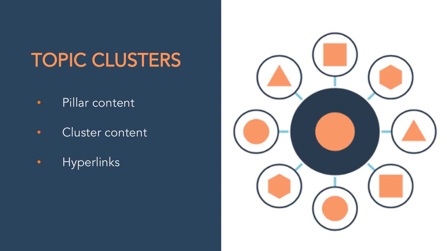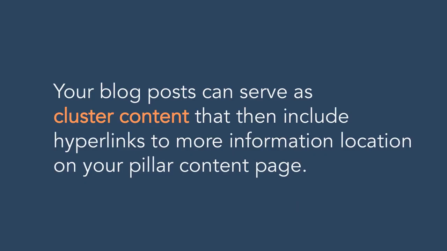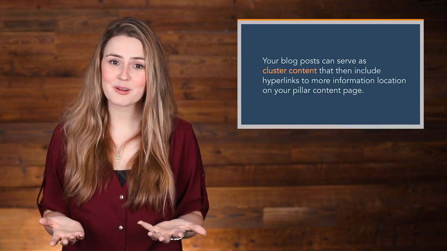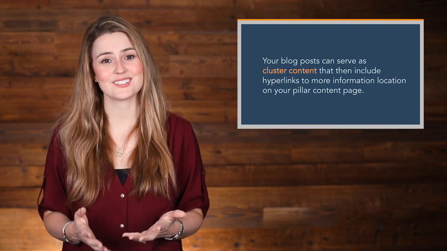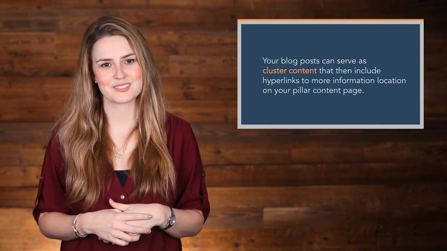This model uses a more deliberate site architecture to organize and link URLs together to help more pages on your site rank in search engines and to help searchers find information more easily. This architecture consists of 3 components: pillar content, cluster content, and hyperlinks. So your blog post can serve as cluster content that then includes hyperlinks to more information on your pillar content page. It's a better experience for you, the search engines, but most important, your visitors.